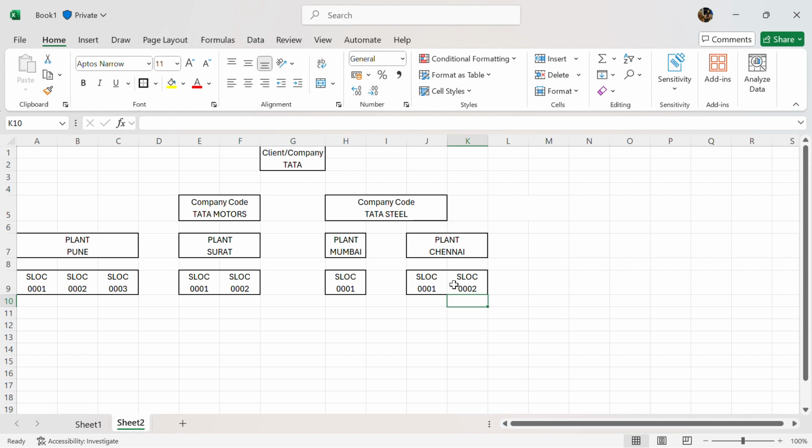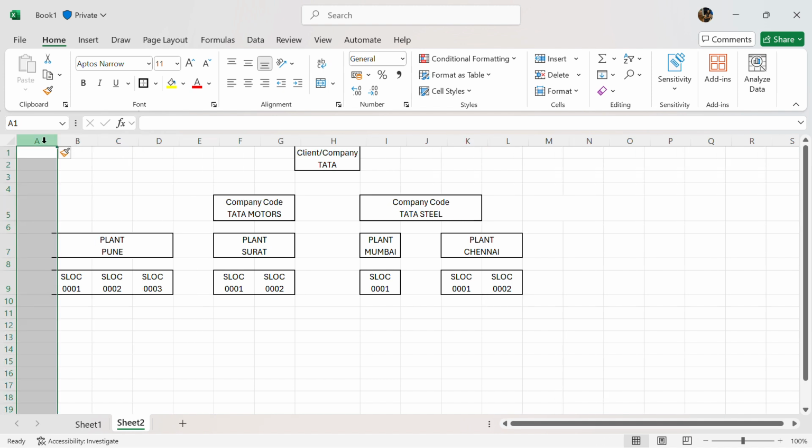Suppose there are two plants, as I told you, plant Pune and plant Surat. To assign it to Tata Motors, I only assigned plant Pune, and I didn't assign plant Surat. So I won't be able to use plant Surat until and unless I do the assignment part. Okay.